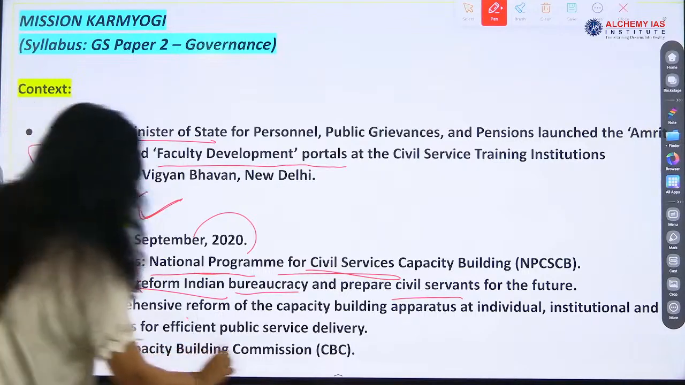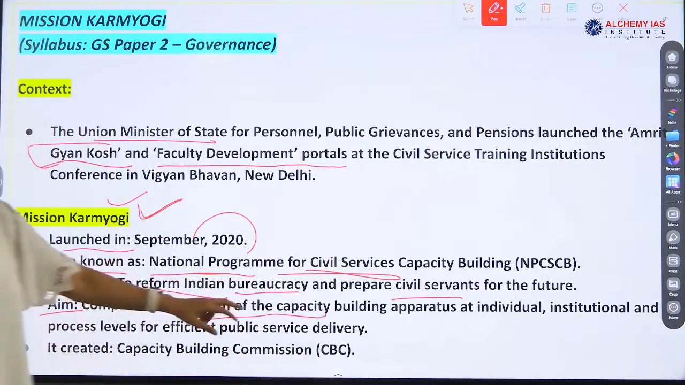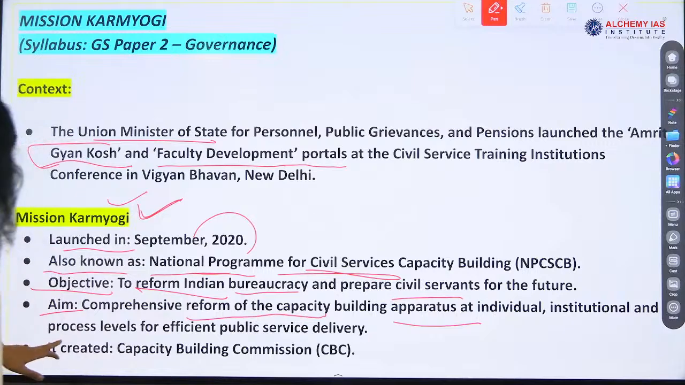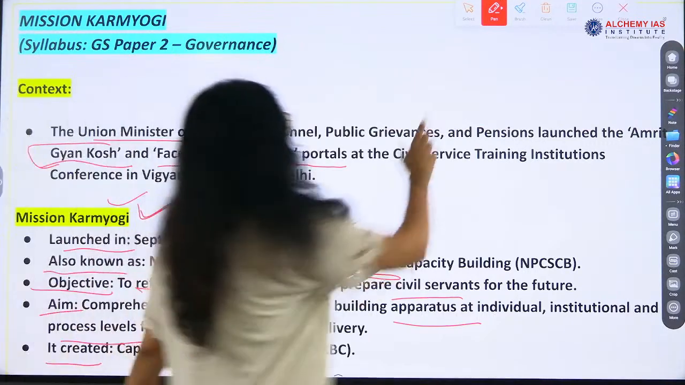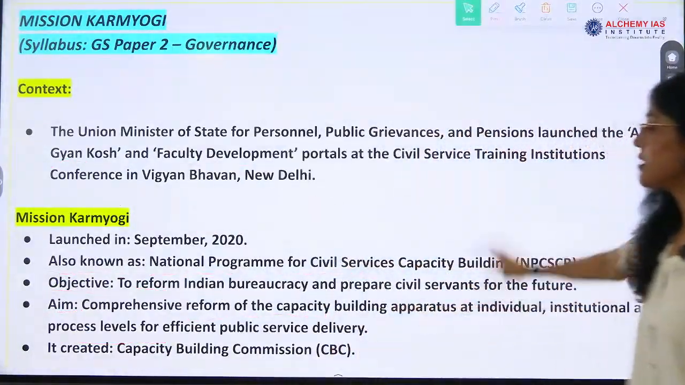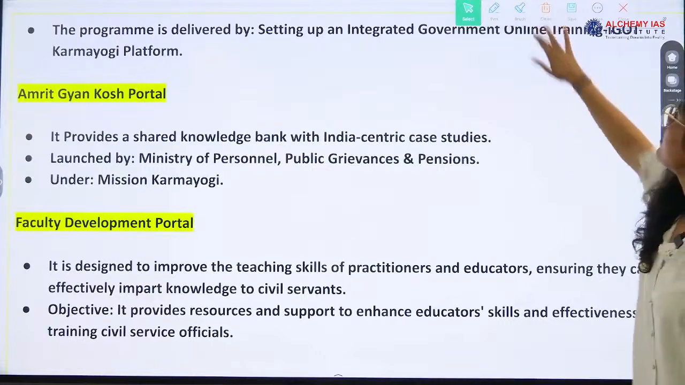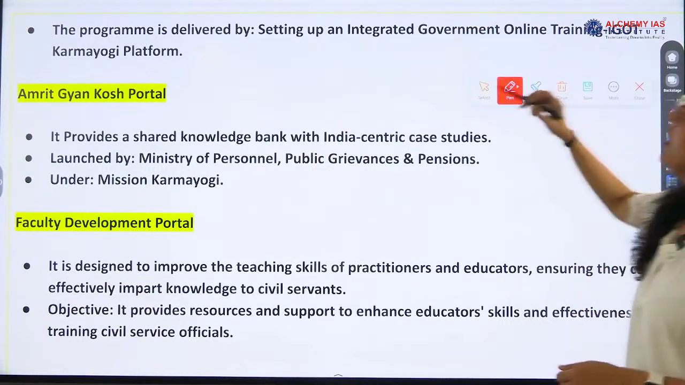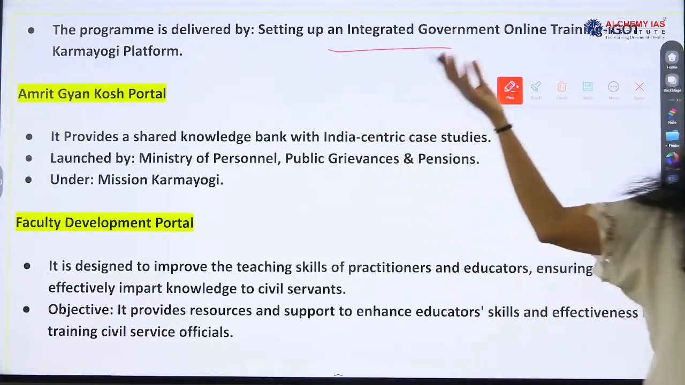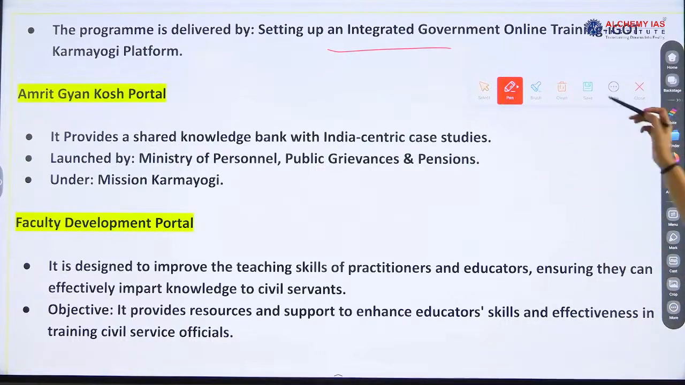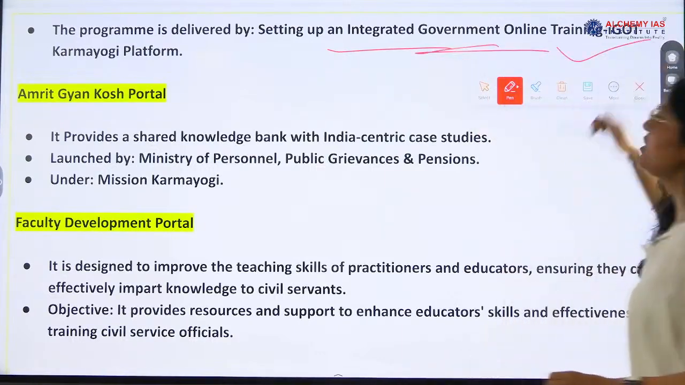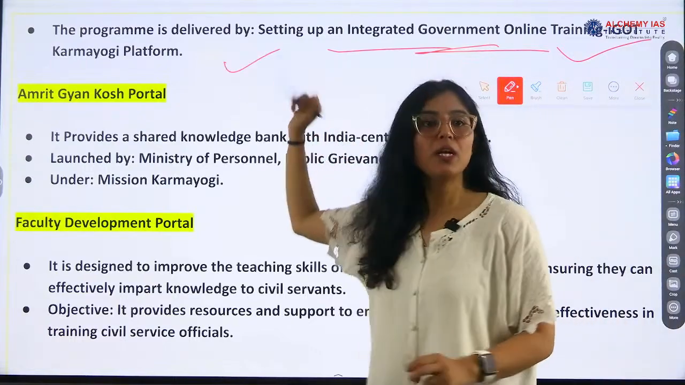The aim is comprehensive reform of the capacity building apparatus at the individual, institutional and process level. It has created the Capacity Building Commission, CBC. Okay, so the program Mission Karma Yogi is being delivered by online method, online training, the iGOT Karma Yogi platform.